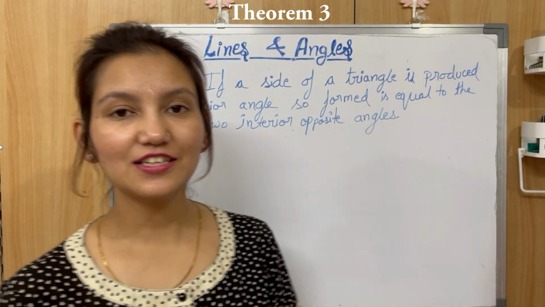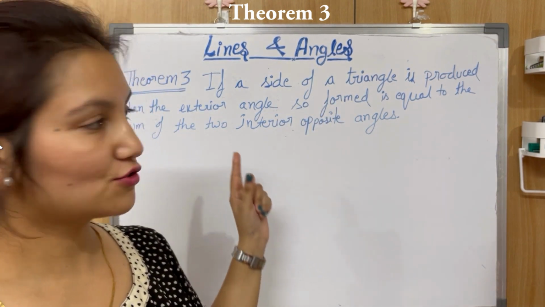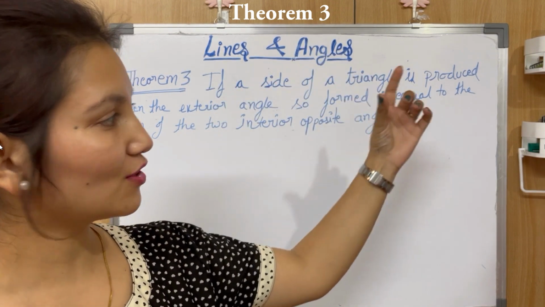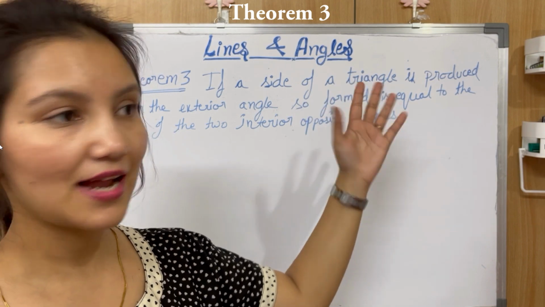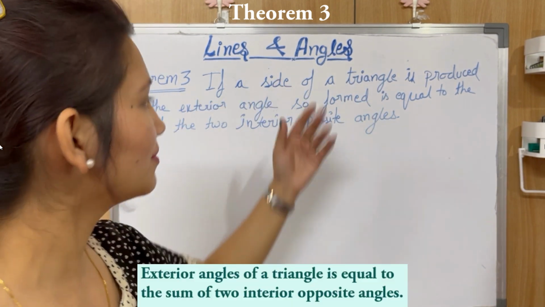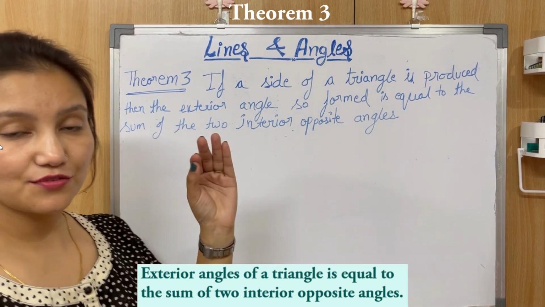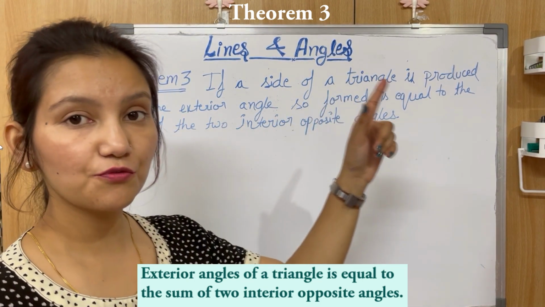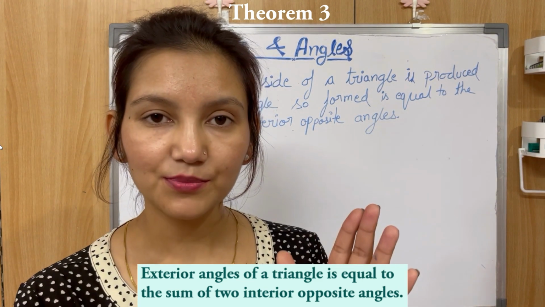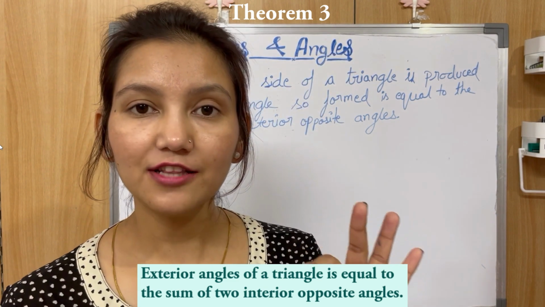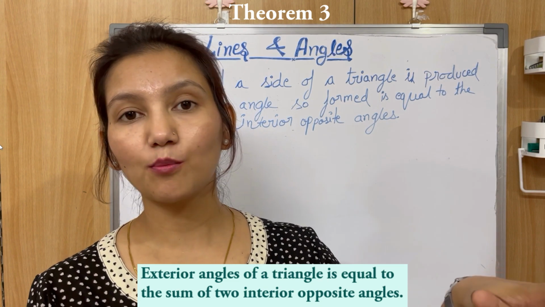Okay, so this is the last theorem of this chapter, and please bear with my handwriting. I'll also paste the snippet of this theorem somewhere so that you can understand the theorem, right? But yeah, I'll speak so it will be clear. If a side of a triangle is produced, then the exterior angle so formed will be equal to the sum of two interior opposite angles. Okay, in a triangle, if one side is produced, then the exterior angle so formed will be equal to the sum of two interior opposite angles.